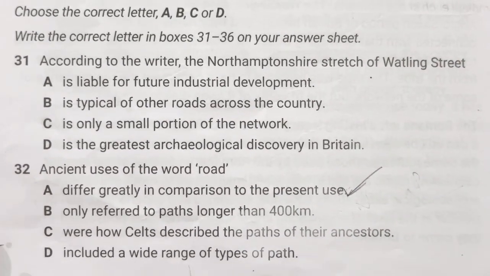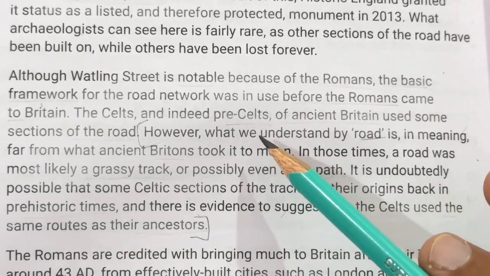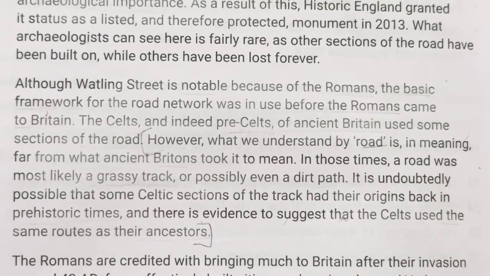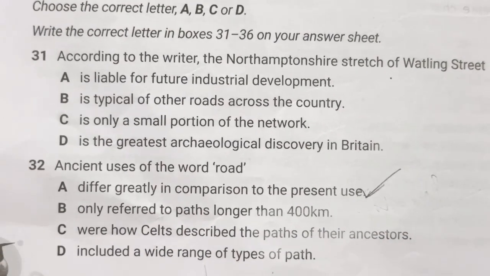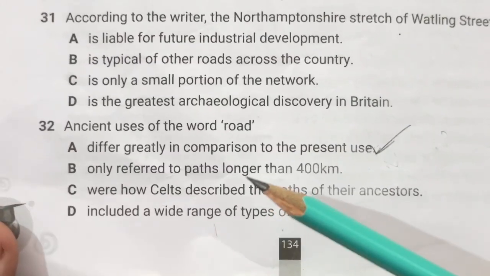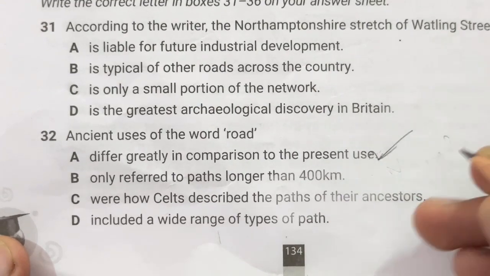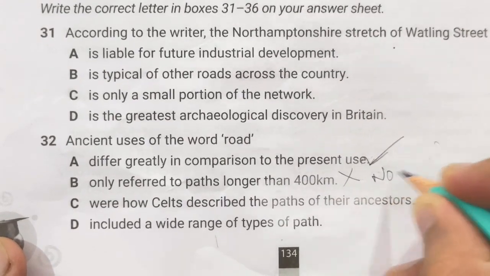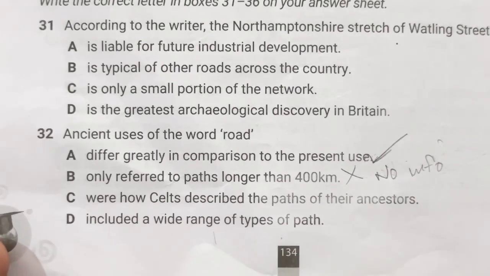Why? The reason is we got the things that are written in the first line. They were saying that the meaning of the road that we understand today, in the past it was totally different, and here also the same line is saying that. Now let's see why the other options are distractors and what type of distractors they are. First is: only referred to paths longer than 400 km. This is not the answer. Why? Because about this there was no information. There was no info regarding this. This is why this is the wrong answer.